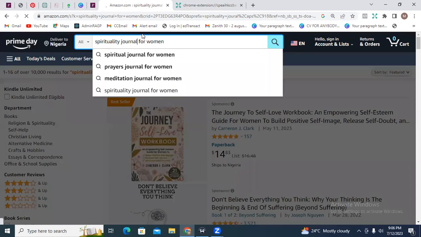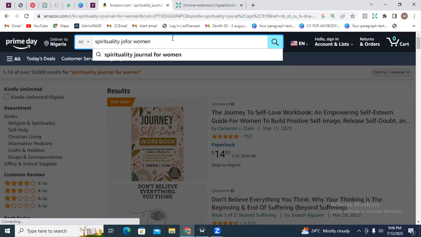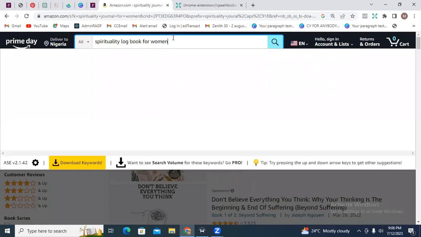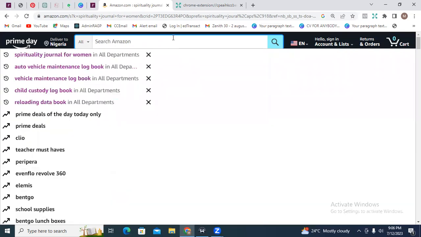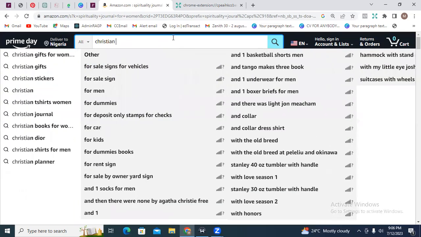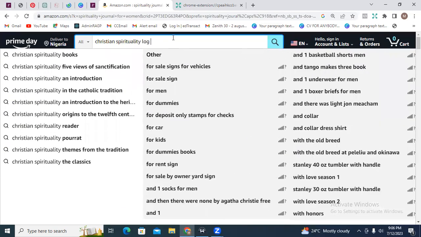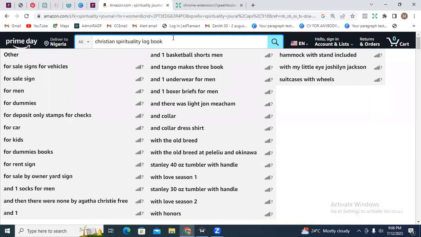So let's look at spirituality logbook. Or let's look at Christian spirituality logbook.